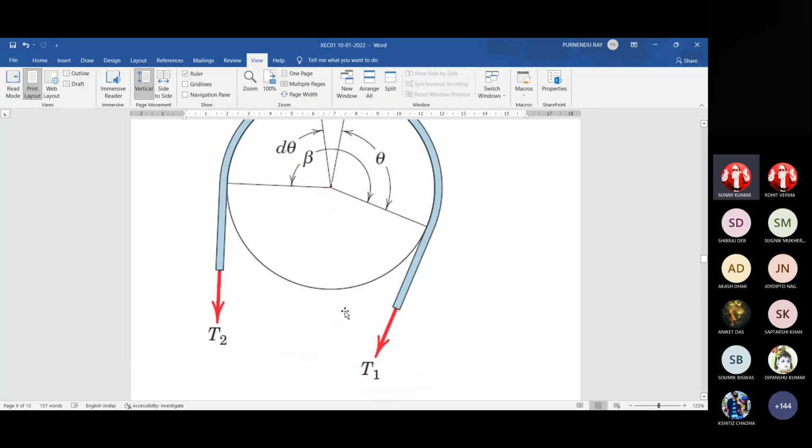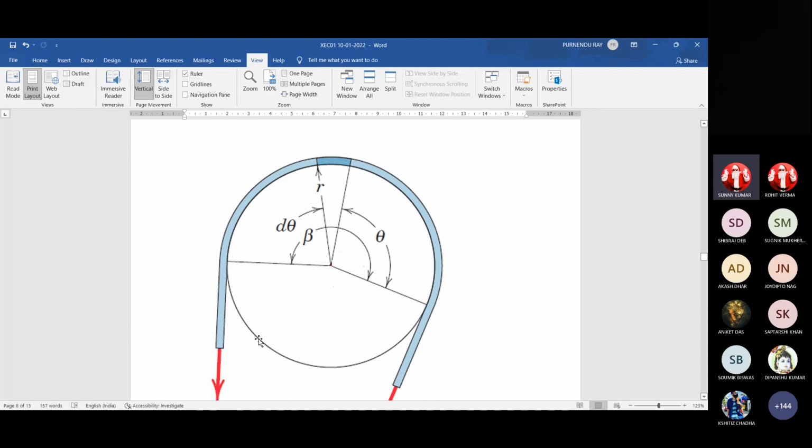If it is a drum and you take a rope and give several turns, for one turn it is twice pi, that beta is twice pi. For 2 turns it is 4 pi. So e to the power 4 pi multiplied by mu is quite a big value. e to the power 1 is 2.718, e square is a little less than 9, less than 3 square. e to the power twice pi, 4 pi, exponentially bigger and bigger.